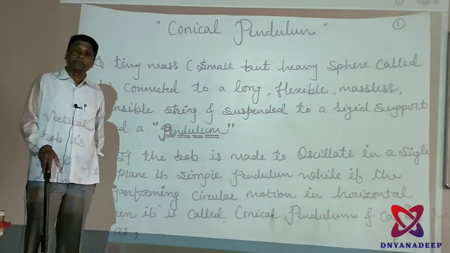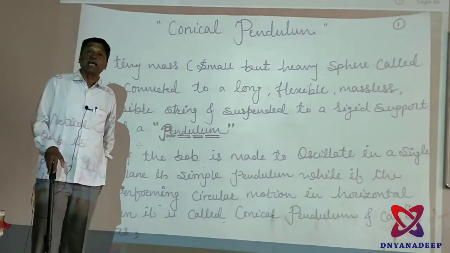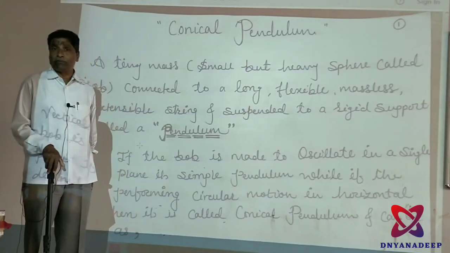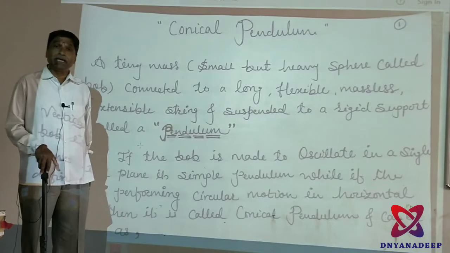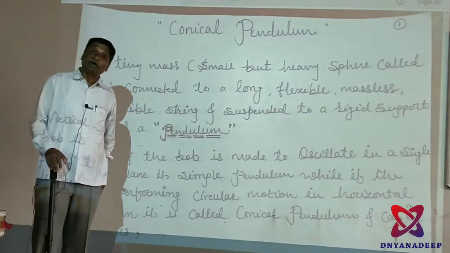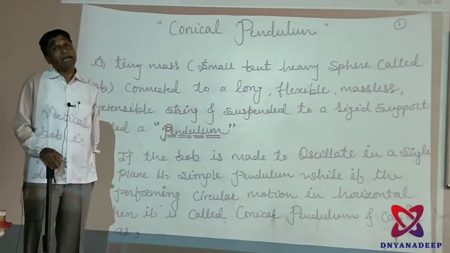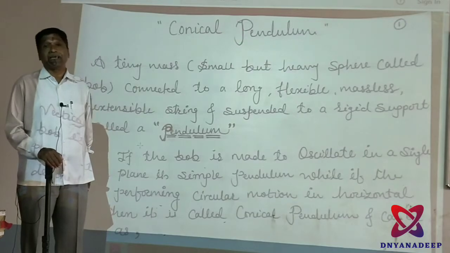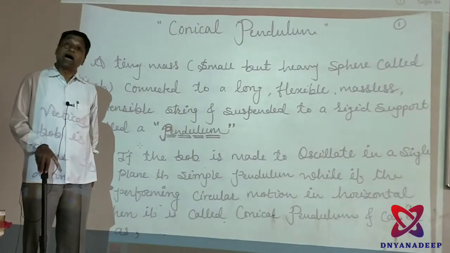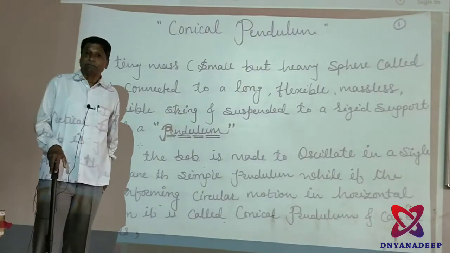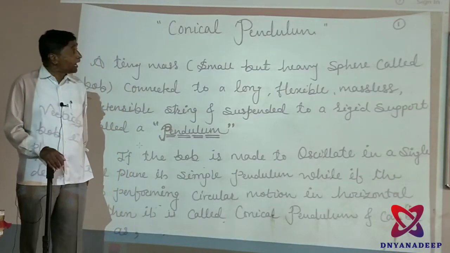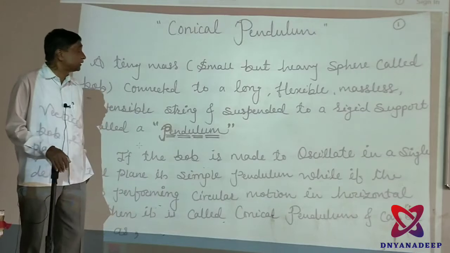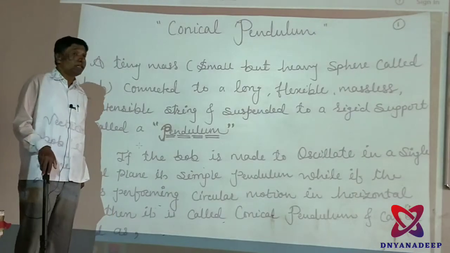And next, you have to see banking of roads. It is a very important article in our new syllabus. Depending upon banking of roads, you have to see in detail what is the angle of banking, on which factors the angle of banking depends, and why banking of a road is necessary. And next, an important article, that is the conical pendulum.